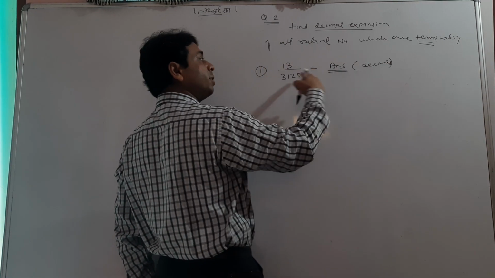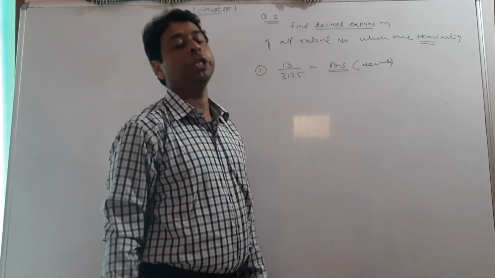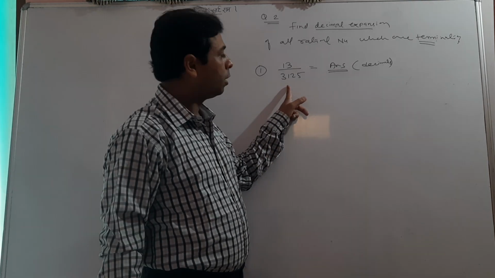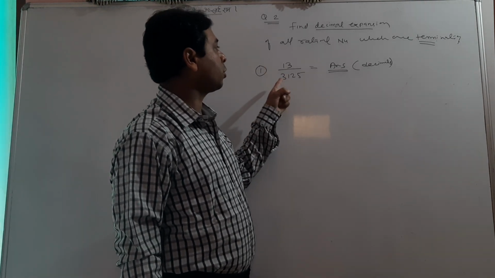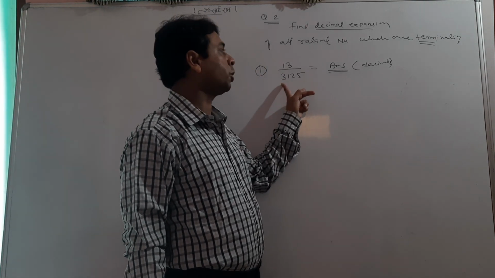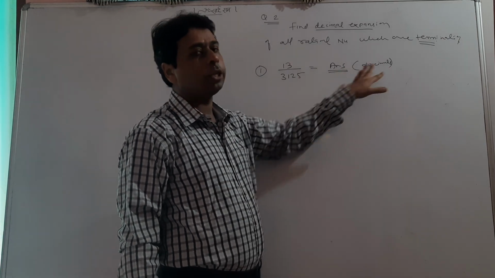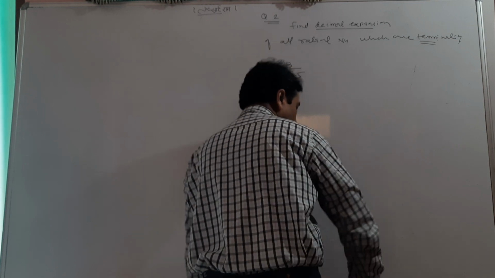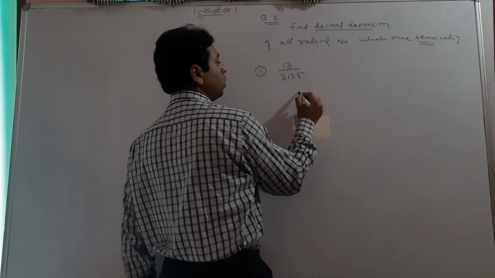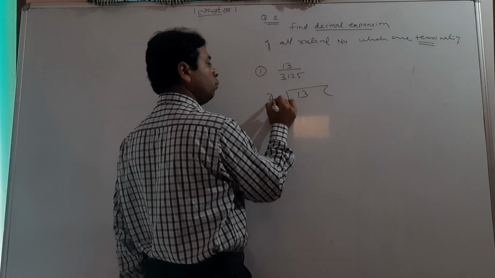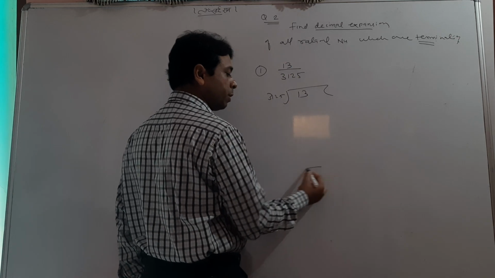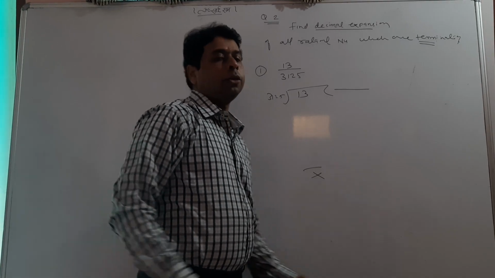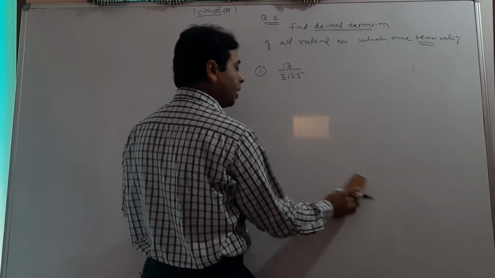You remember in the last board we did, this is a terminating decimal expansion. Normally students do 13 upon 3125. We know that it will be completely divisible, but the answer is tough to find, because it takes a long time.